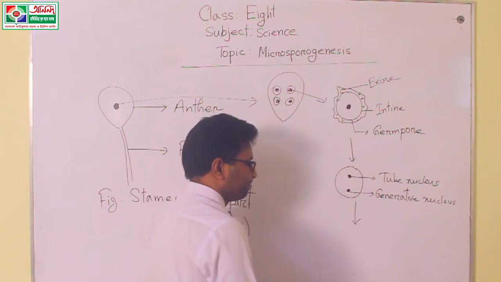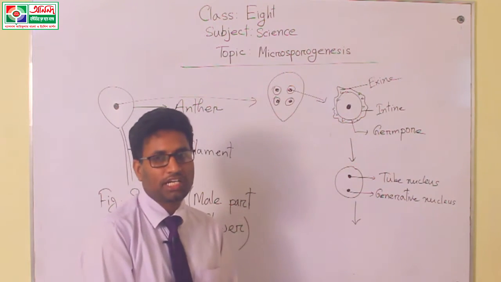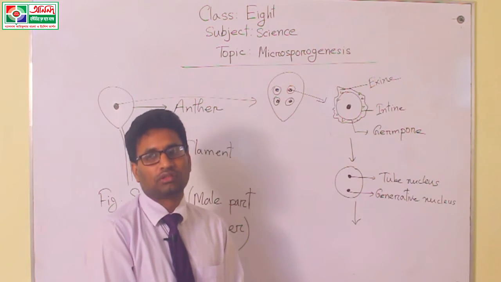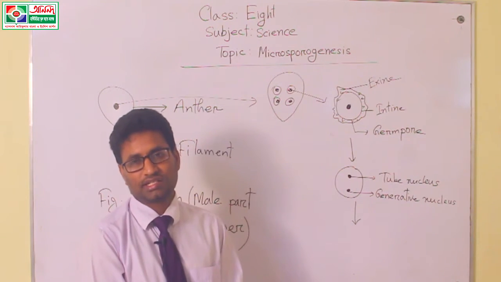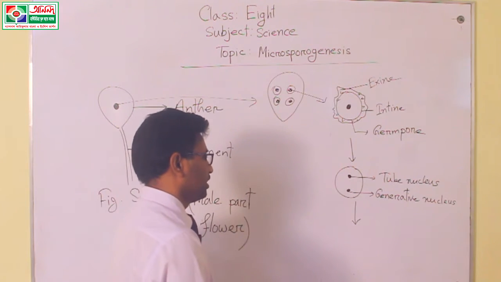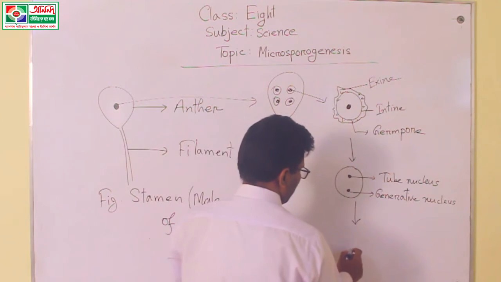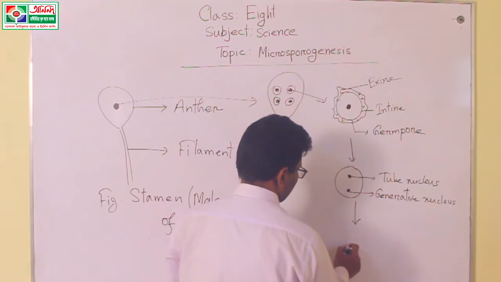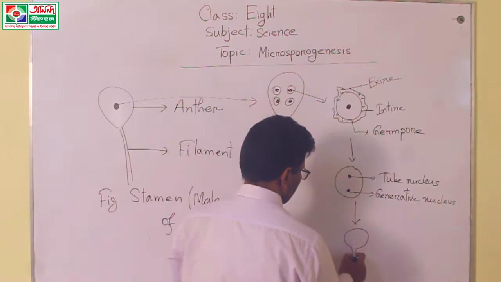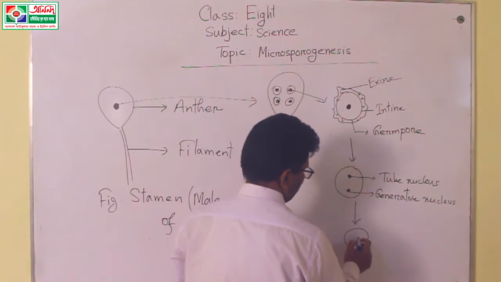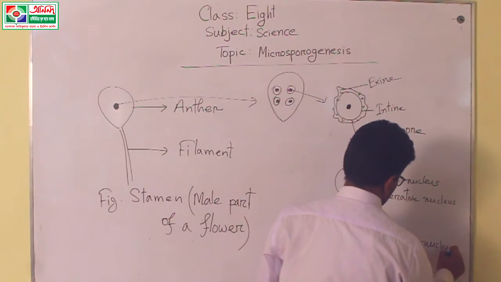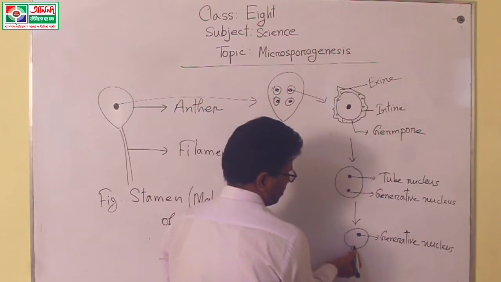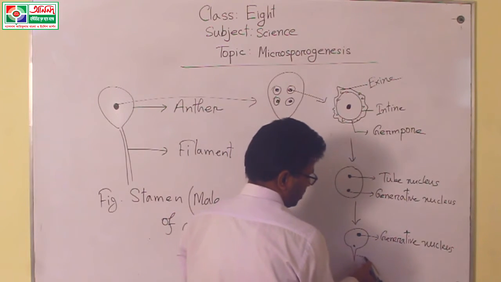Tube nucleus creates one kind of shape within the pollen grain, and this shape becomes a tube-like structure. That means the pollen grain has somewhat this type of structure. This is the generative nucleus. Again I say that the tube nucleus creates this tube-like structure.